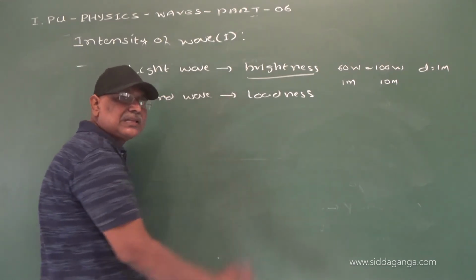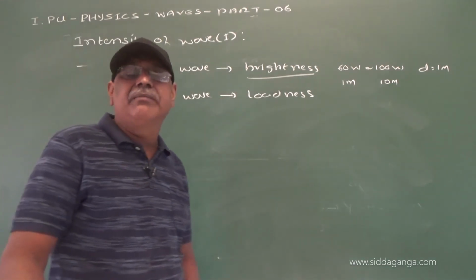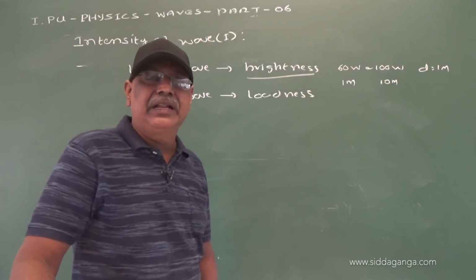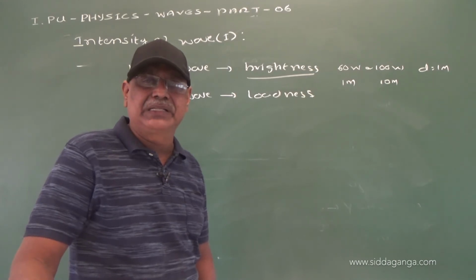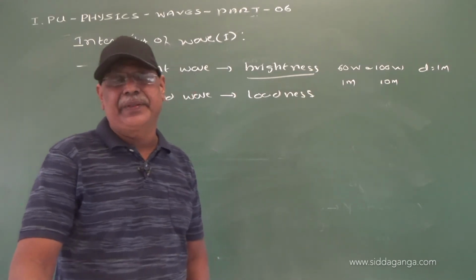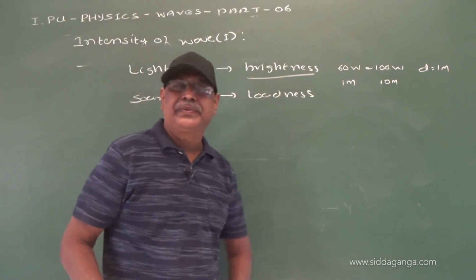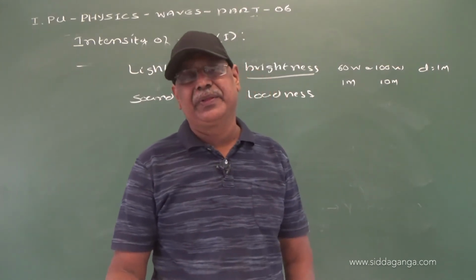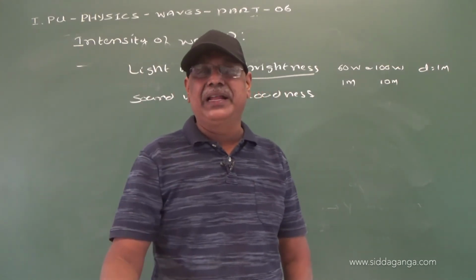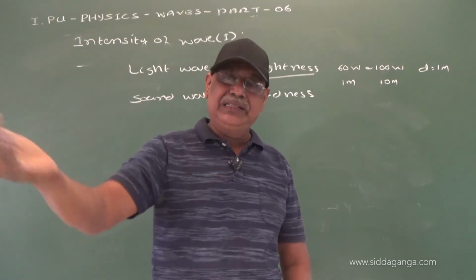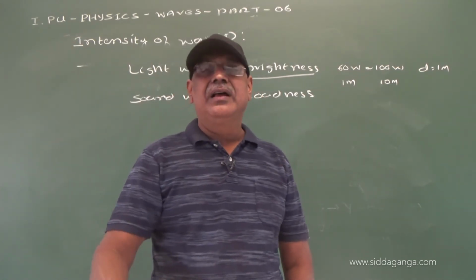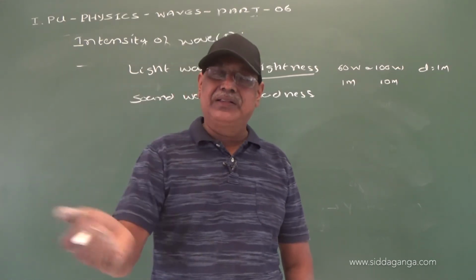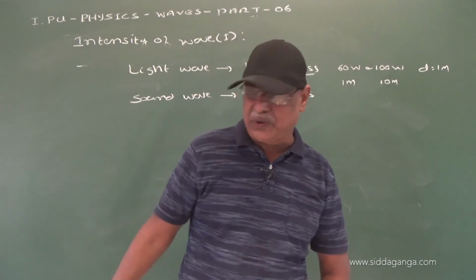Loudness of sound is again a measure of the intensity of a wave, that is, the average sound energy transported per second per unit area. I think you get an idea about the intensity of a wave. Larger the brightness of light, larger is the intensity of the light wave. Larger the loudness of sound, larger will be the intensity of the sound wave.